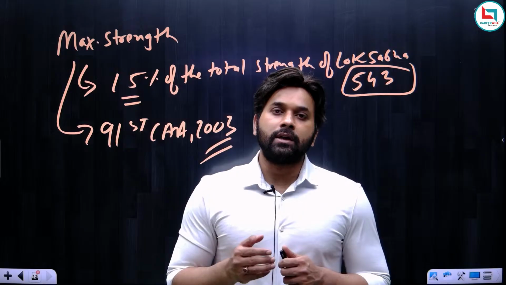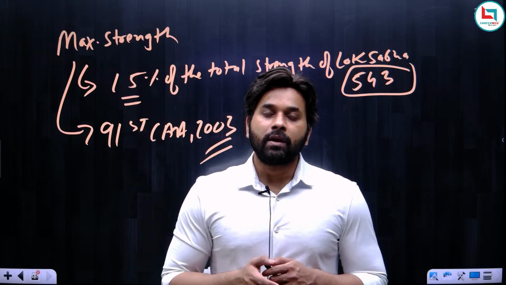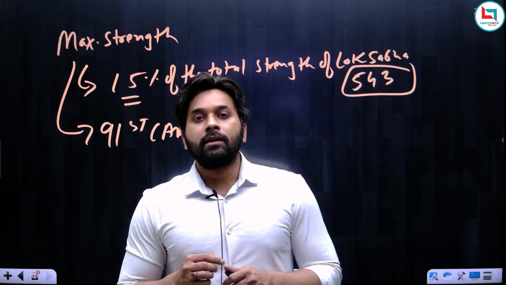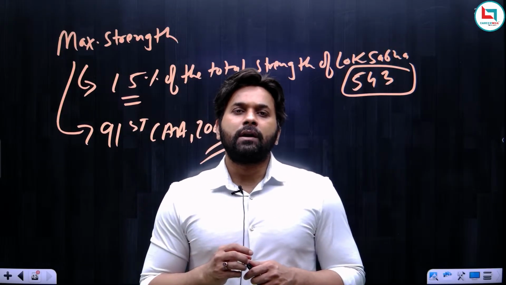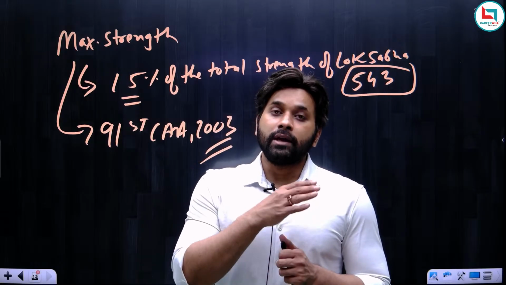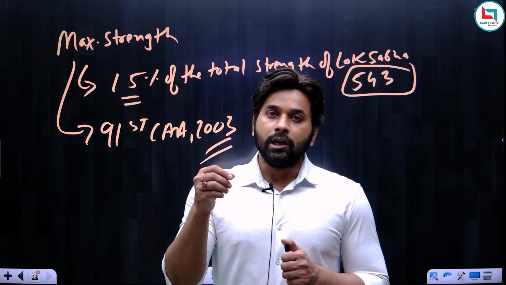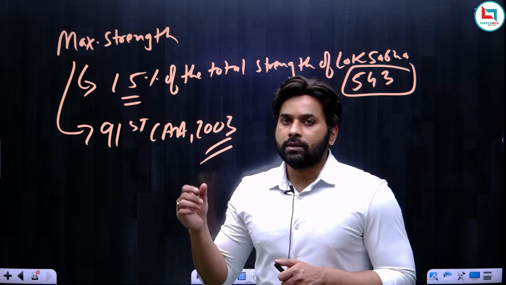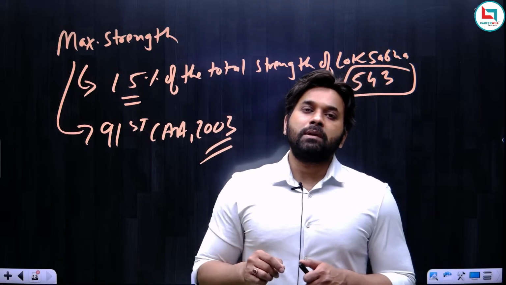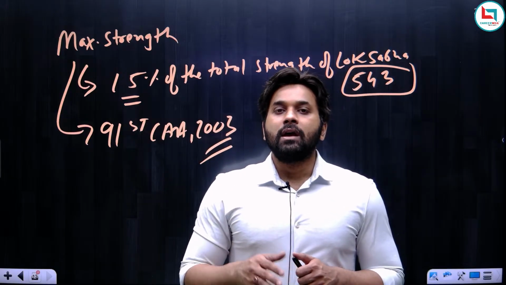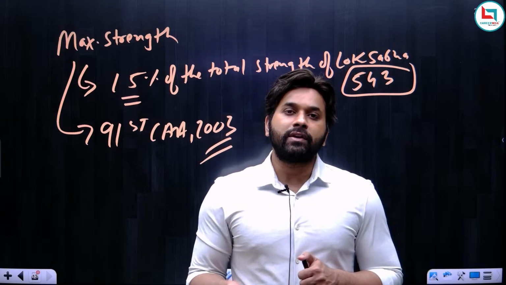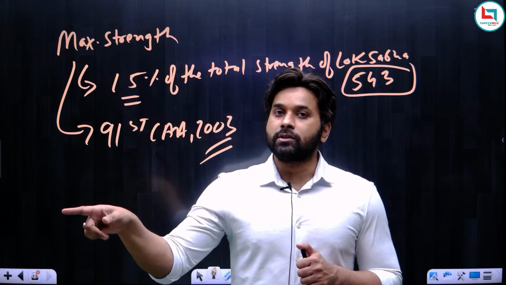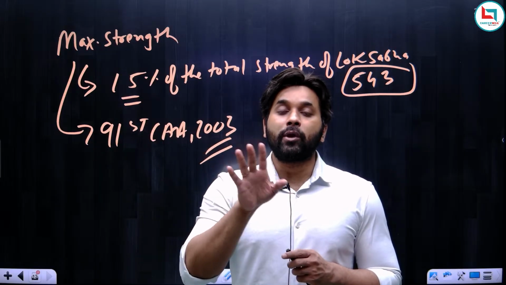However, there were many loopholes in this law. So under the anti-defection law, if a member is found guilty of defection, then he will be disqualified, not permanently, but for the entire life of the Lok Sabha. So long as that Lok Sabha exists, he will remain disqualified. But there are certain exceptions under the anti-defection law. But the important point is that by the 91st Amendment Act, one more provision was added: if a member of parliament is disqualified on the ground of defection, then he will also be disqualified from being appointed as a minister.